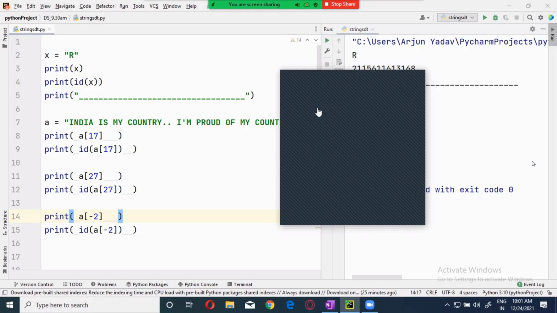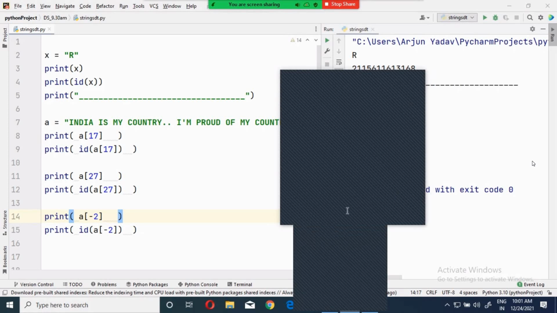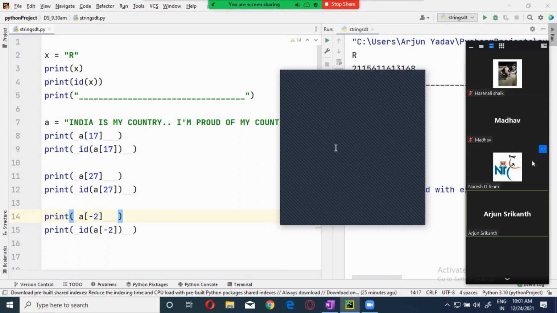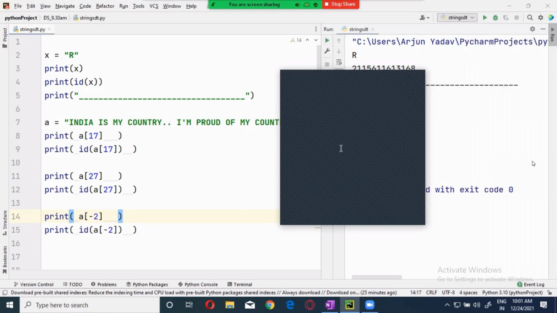Yeah, what do you mean by that? 112233, I don't see your name. See, actually, when you are asking about, yes, okay, thanks, Nazia.